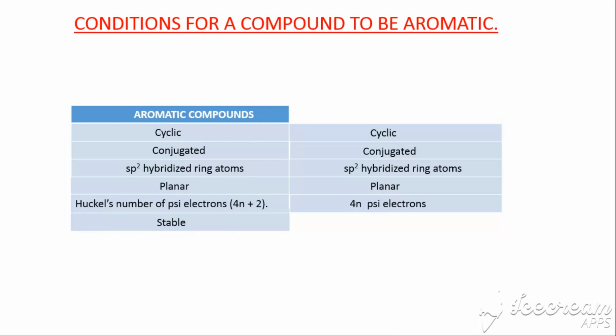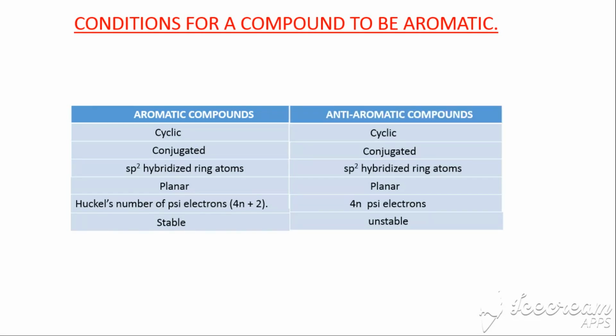What would such a compound be like? One thing for sure, that compound would be very, very unstable, and we refer to such compounds as anti-aromatic compounds.